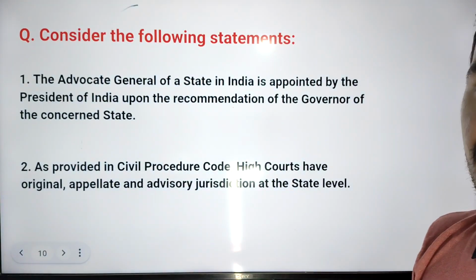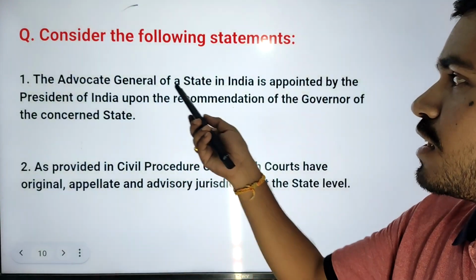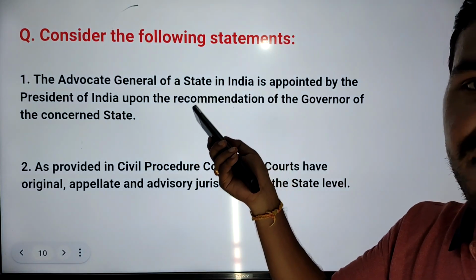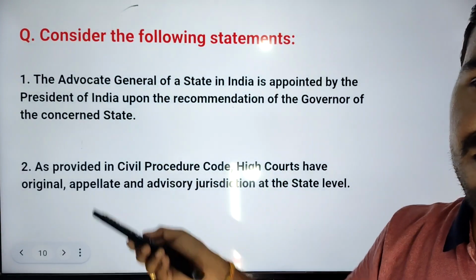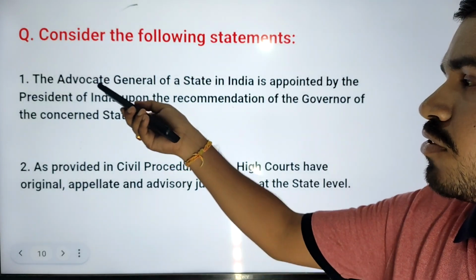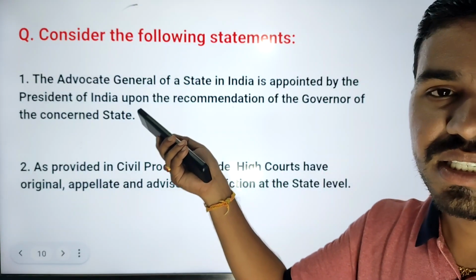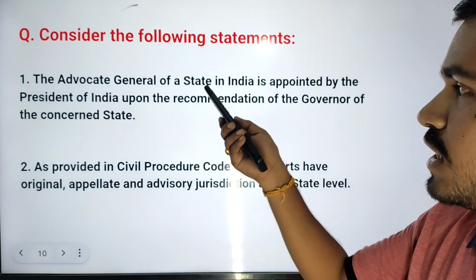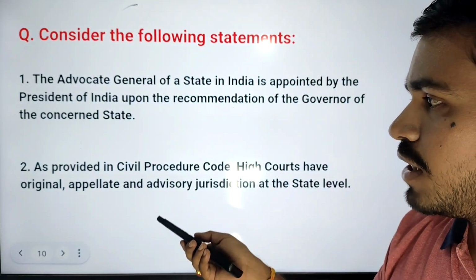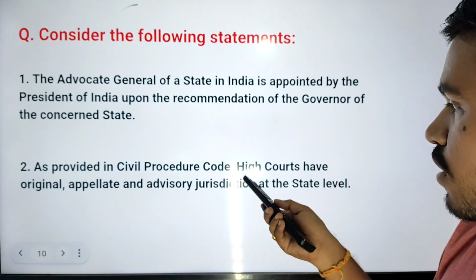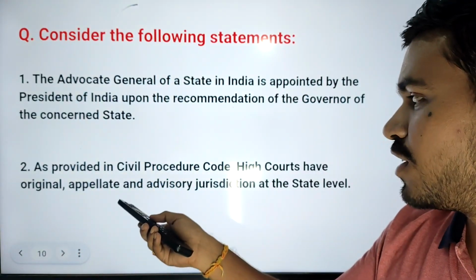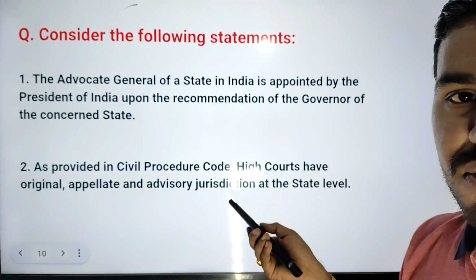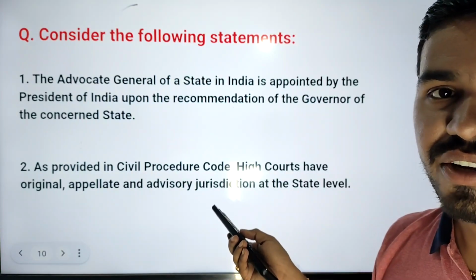So as we have Attorney General for India, there is Advocate General for every state. So this Advocate General of every state is appointed by the Governor, not by the President. That's why this statement is wrong. Advocate General of a state is appointed by the Governor on the recommendations of Council of Ministers of that state. So this statement is wrong. Now second statement, as provided in the Civil Procedure Code, High Courts have original jurisdiction and appellate jurisdiction, not advisory jurisdiction, because advisory jurisdiction is given to Supreme Court, not to High Courts.